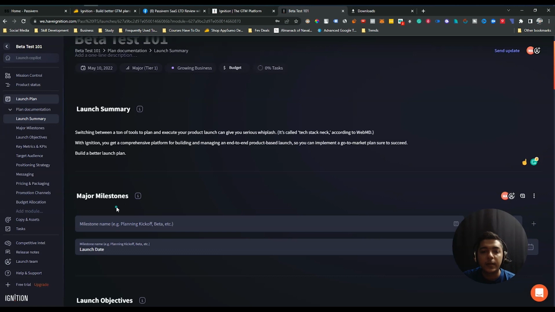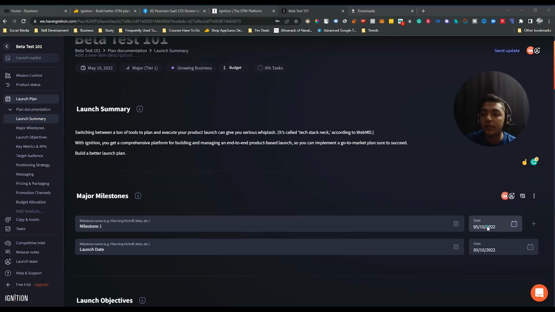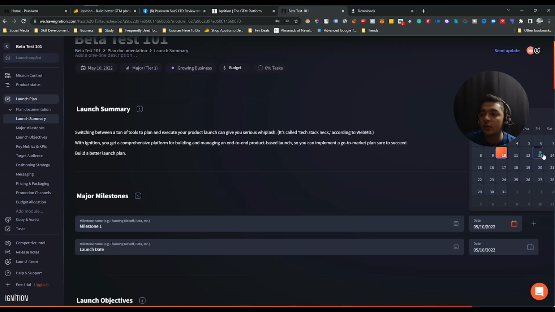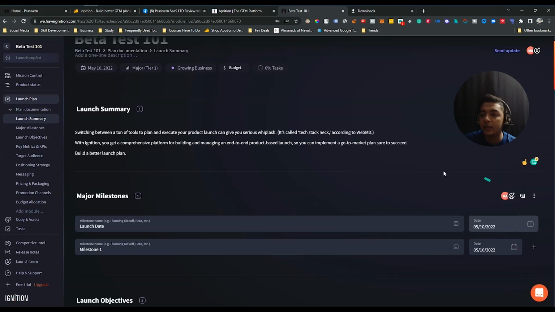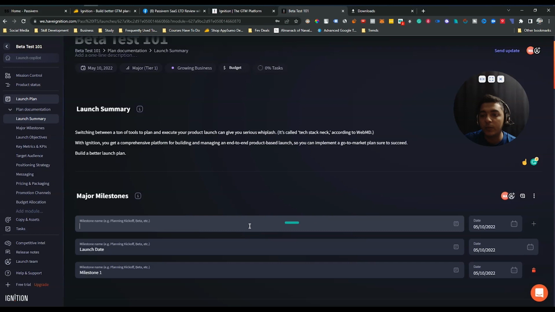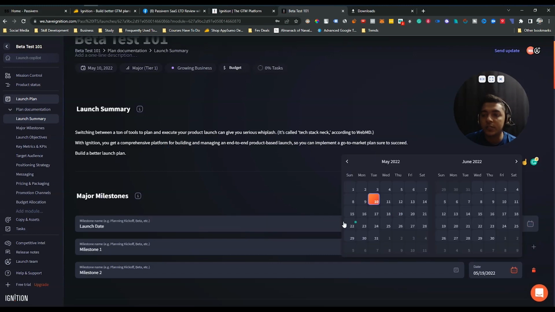And here you can set major milestones. Suppose this is milestone 1. And then there is an option for the date of this milestone. Suppose you will achieve this milestone on 13th May. So see, here is the timing, and you can set up these things from here. And you can add as many milestones as you want. Just click on this plus icon, you can add a new milestone from here. Suppose this is milestone 2, and then select the date for this milestone. So these are the things, guys. You can do these types of things from here. I hope you get the idea about this milestone feature.